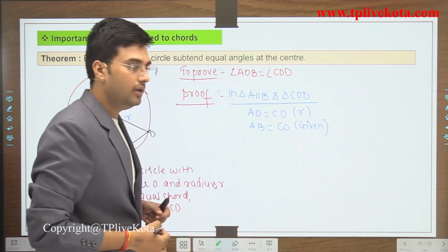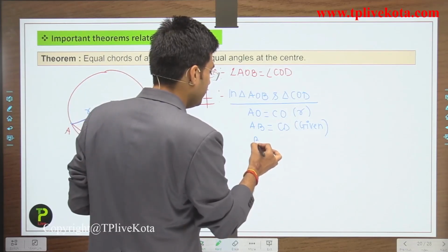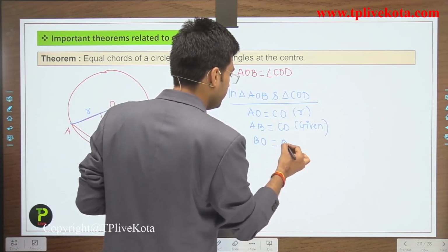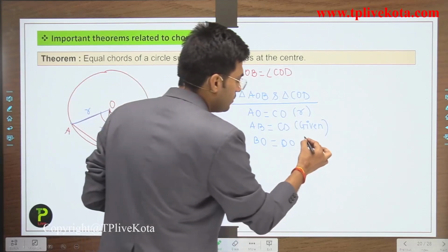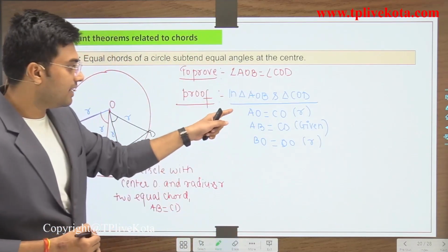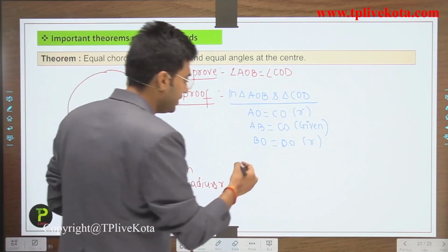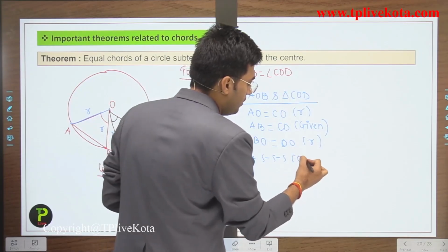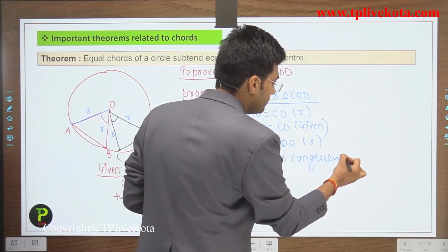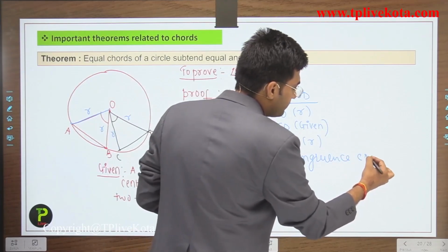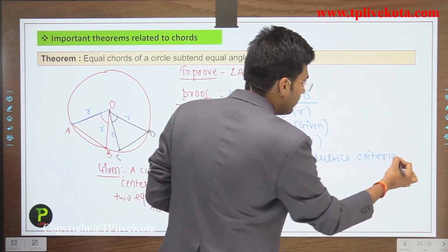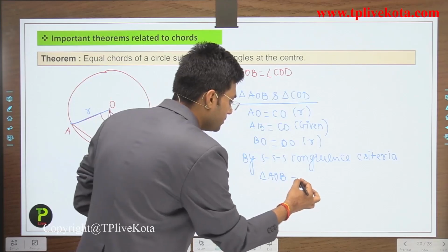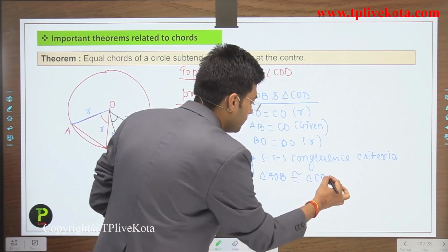Chords are equal, and OB, or we can say BO, equals DO. Okay, these two are also radii. So students, we can say that by the side congruency criteria, triangle AOB is congruent to triangle COD.